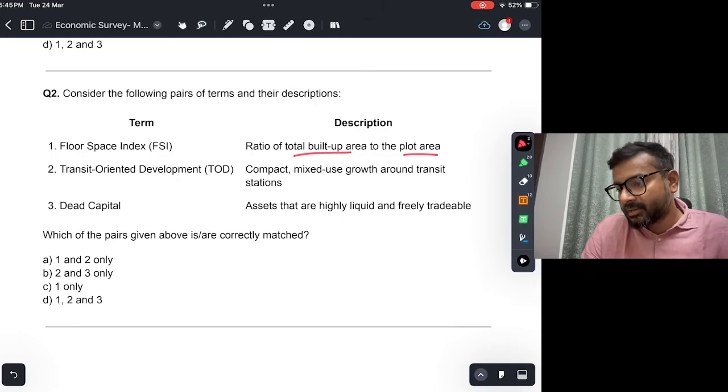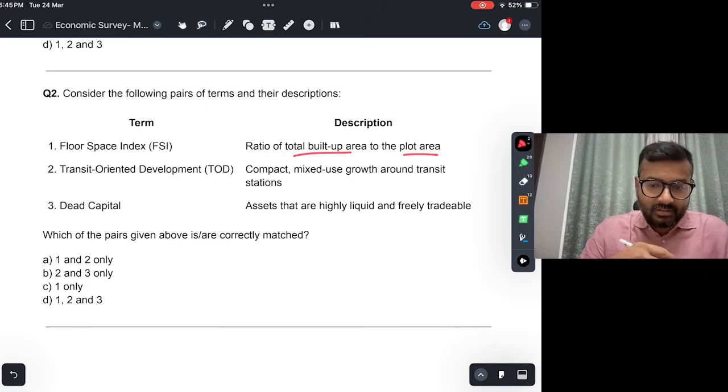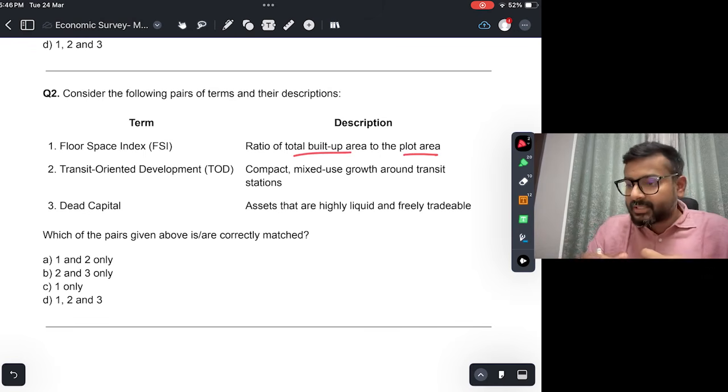Then transit oriented development. Transit oriented development का description है compact mixed use growth around transit stations. तो this is also correct कि transit stations के around compact mixed use development, जिससे कि और ज़्यादा से ज़्यादा encouragement मिले for development around the transit zone.